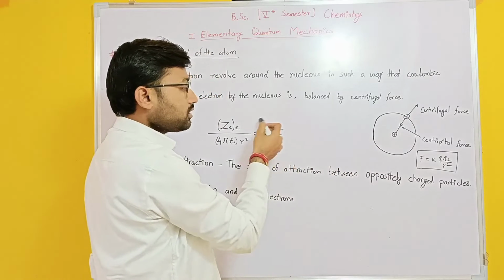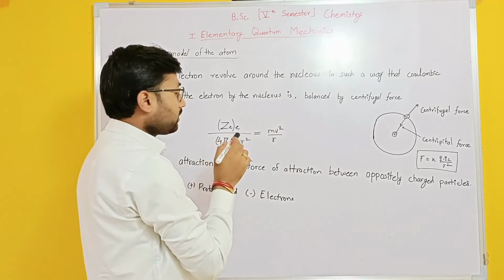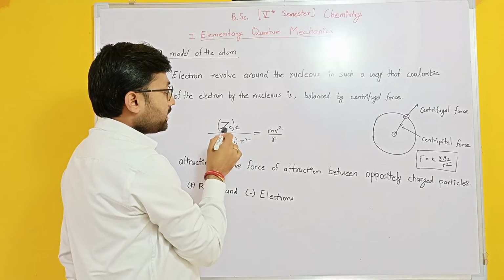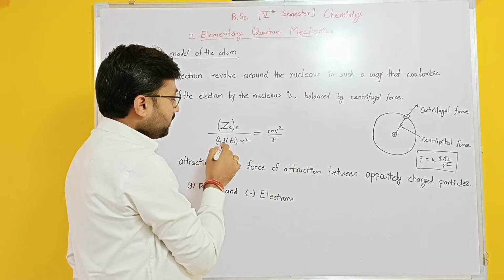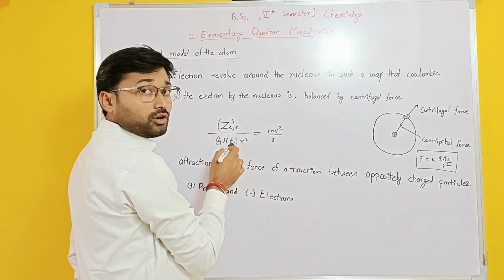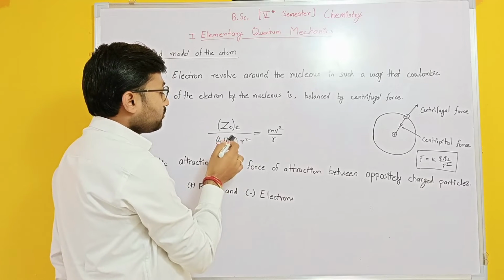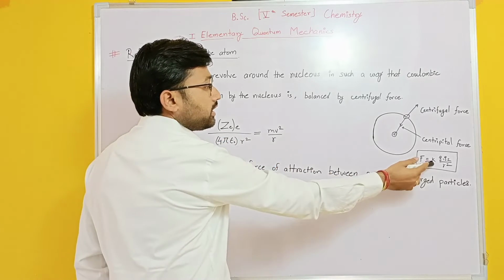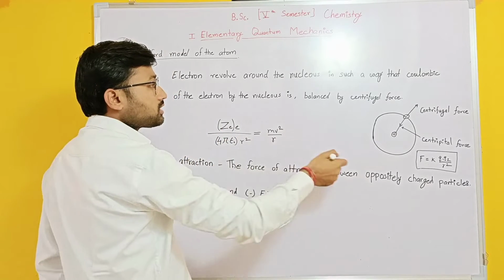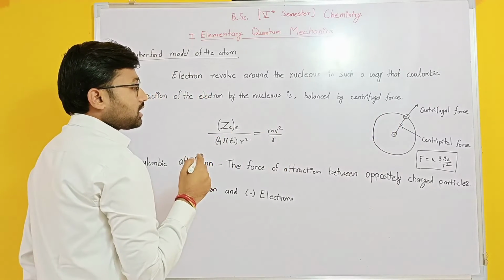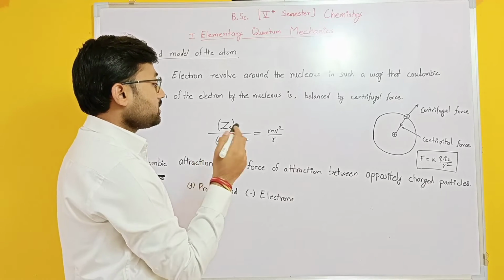So mv square divided by R equals Z, the atomic number, times the charge of the electron, divided by 4 pi epsilon naught times R square, where epsilon naught is the permittivity. Here 1 by 4 pi epsilon naught is the K, and Q1 and Q2 are the charges, and R is the distance between the two oppositely charged particles.